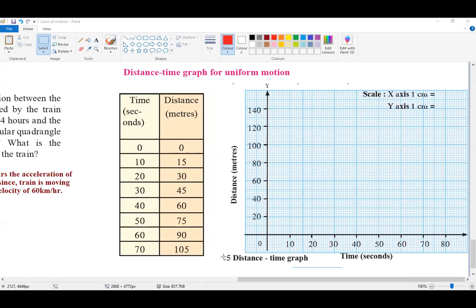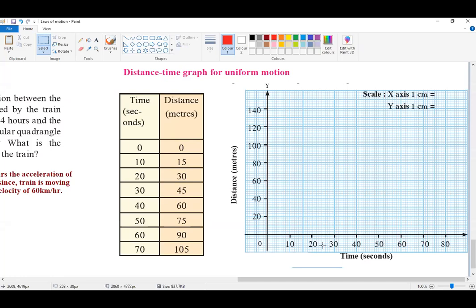Now see, as far as the graph is concerned, we need to be aware of basic things about the graph, that is the x and y axis. The horizontal one is the x-axis, as you all know, and the vertical one is the y-axis. Along the horizontal axis, we always plot the independent variable. Now time is independent, it does not depend on any other physical quantity, right?